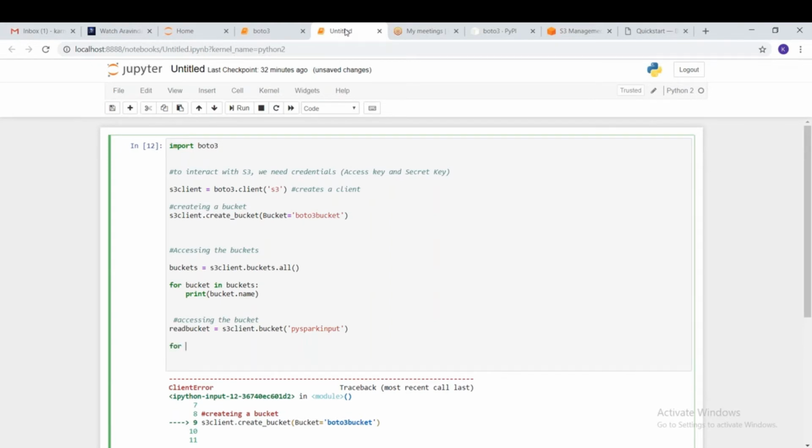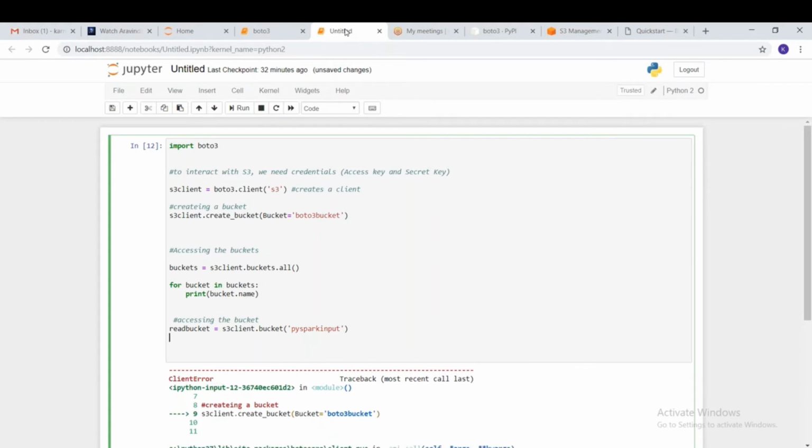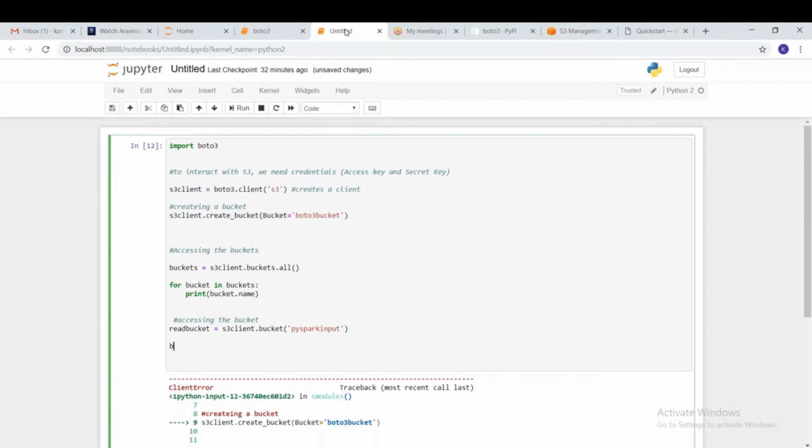For, or you can write here bucket list. I write like this: list equal to read bucket dot objects dot all.